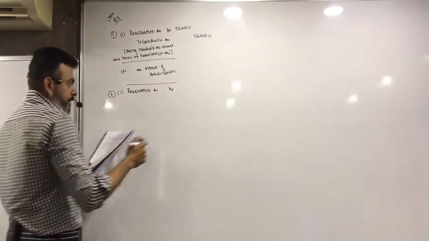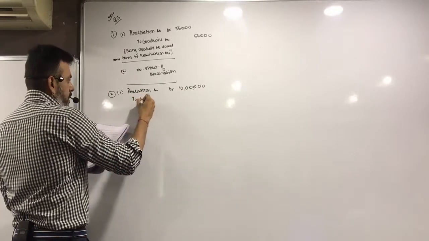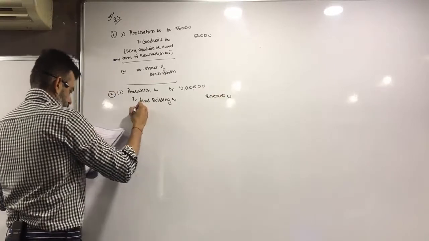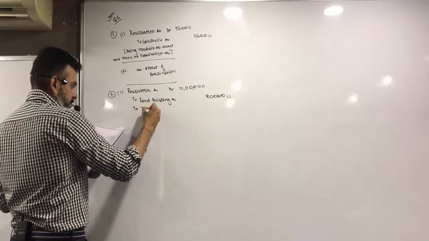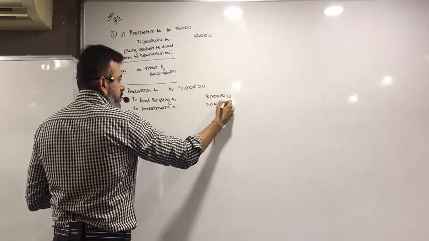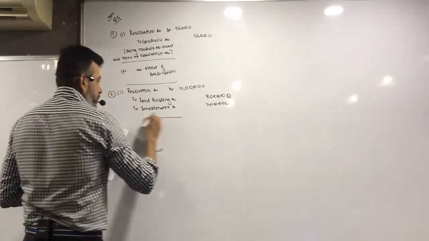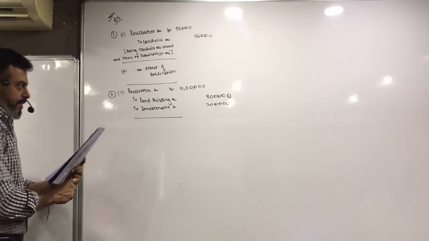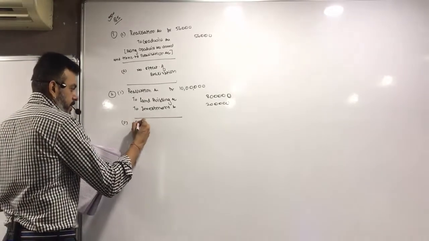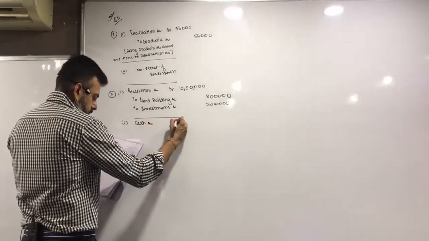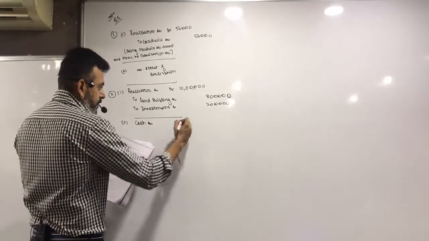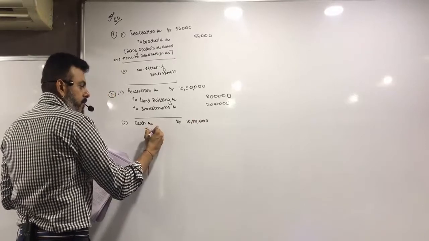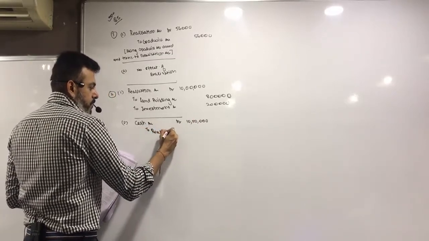realization account debit 10 lakhs. To land and building 8 lakh. So investment 2. We sold them for 9 lakh and 1 lakh 50,000. So what comes in cash? Cash account debit 9 lakh and 1 lakh 50,000. So 10 lakh 50,000. To what? To realization account.